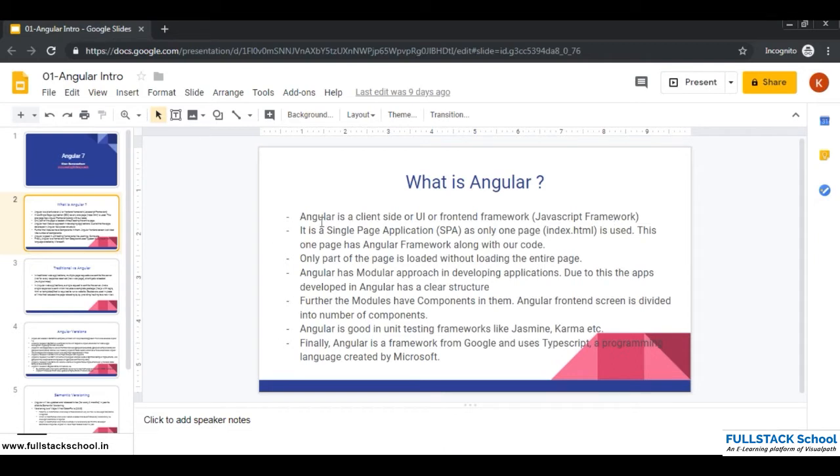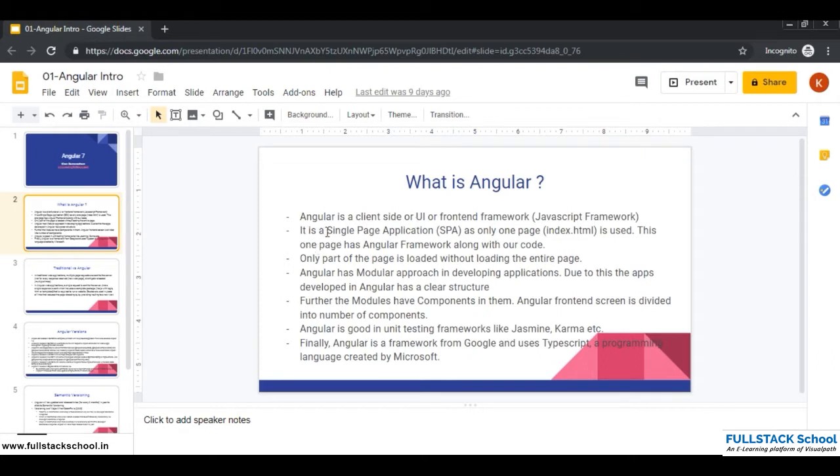With Java, we have some frameworks like Spring Boot. Similarly, for the front-end part, the programming language could be JavaScript or TypeScript, and the frameworks could be Angular, Vue, React.js or any other framework.